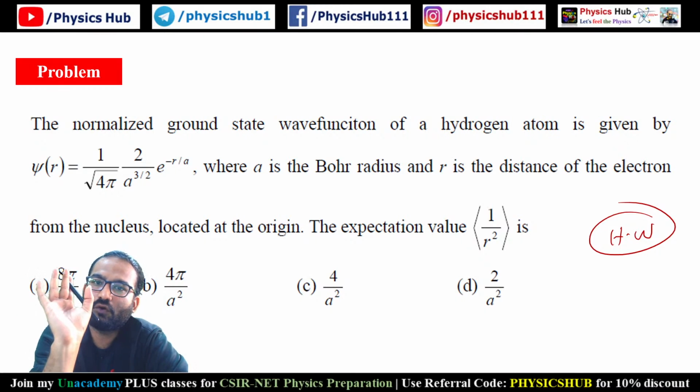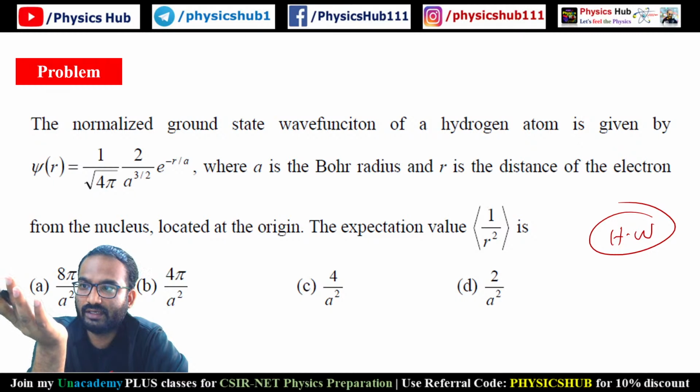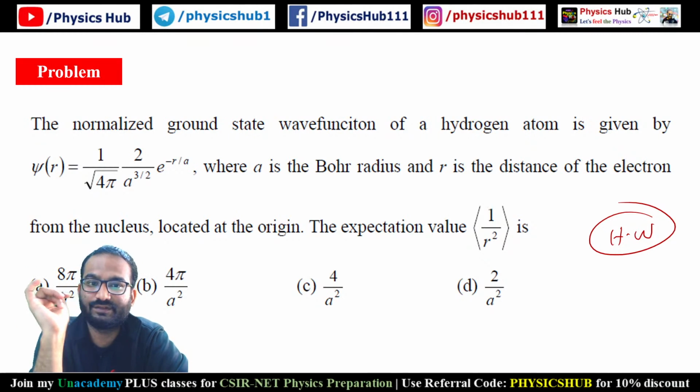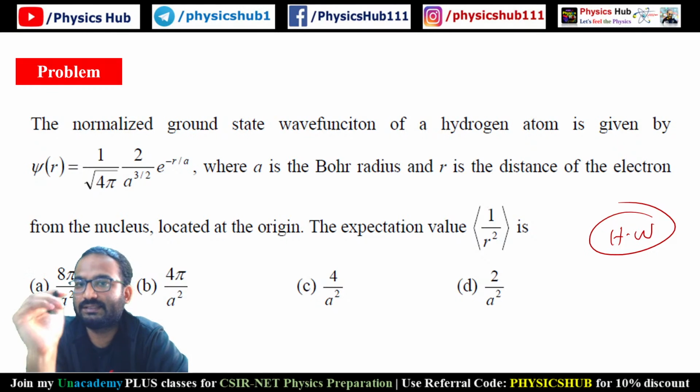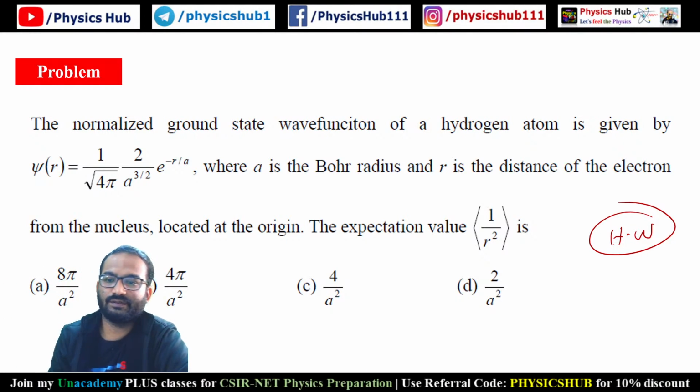We define some observable, a Hermitian operator. Those things are measurable, like we calculate momentum, energy, these things. So whatever you want to measure, we define some Hermitian operator, a real operator. Those things are measured.